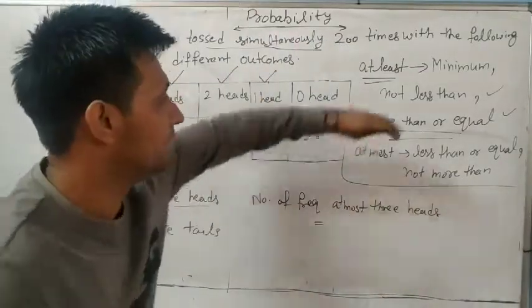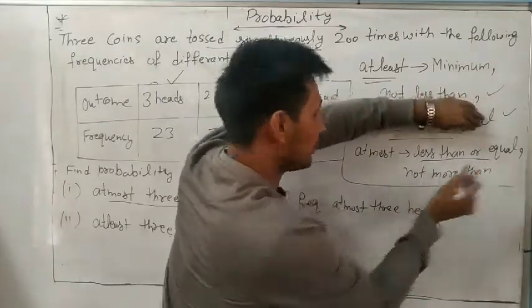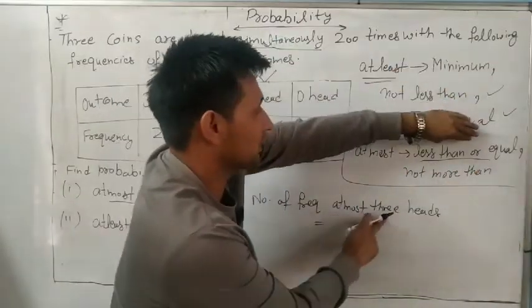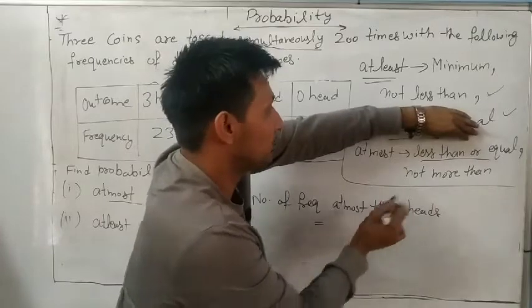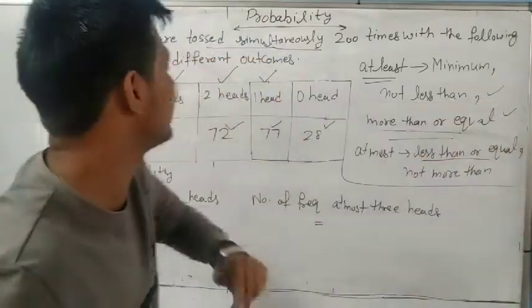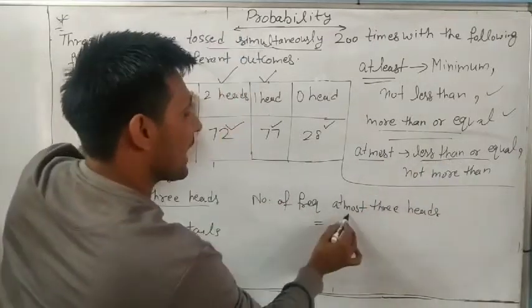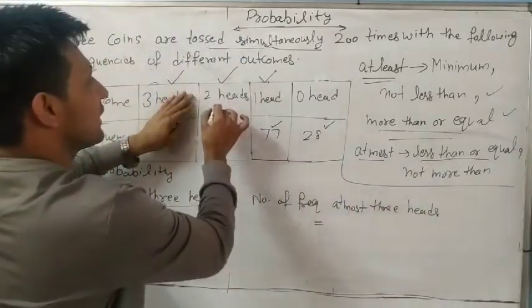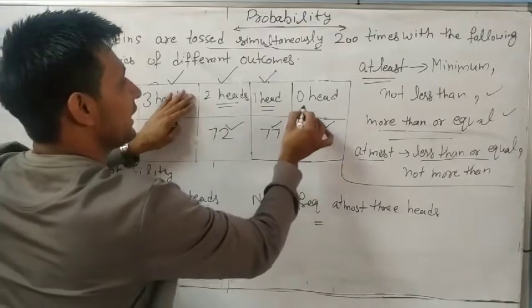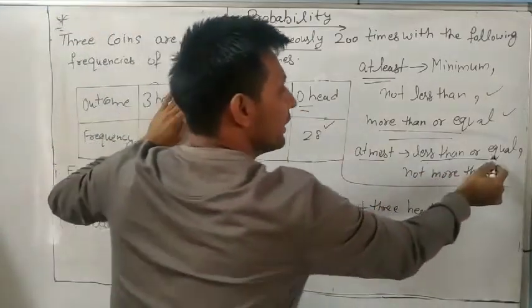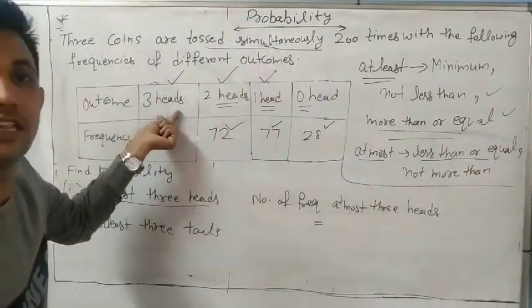How many are the frequency of at most 3 heads? At most means less than or equal to 3. So this is less than 3, this is also less than 3, this is also less than 3, or equal: 3 is also equal to 3.